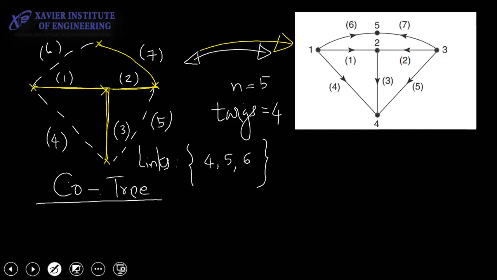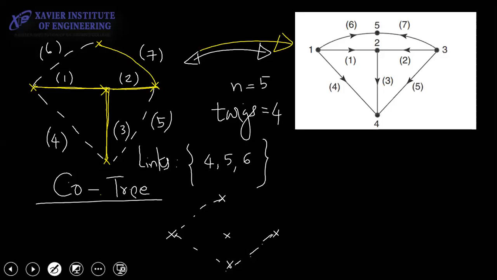So if somebody asks you, draw co-tree, so you have to first make the tree, and the co-tree will look something like this. This will be a co-tree. Anything that is not part of a tree is a co-tree.